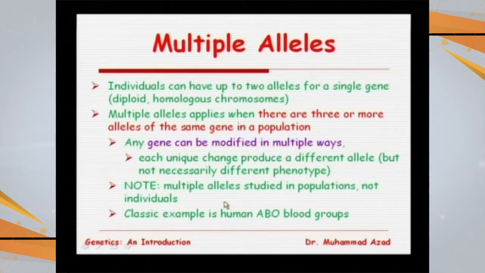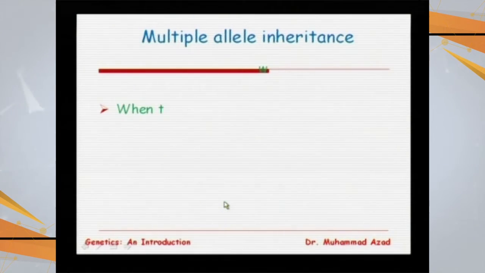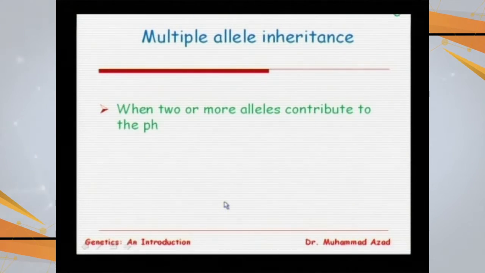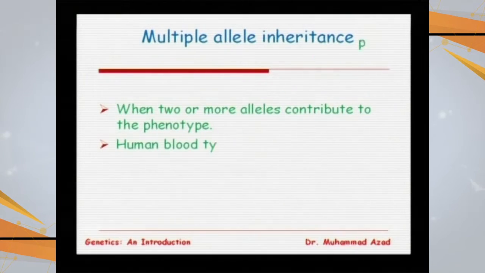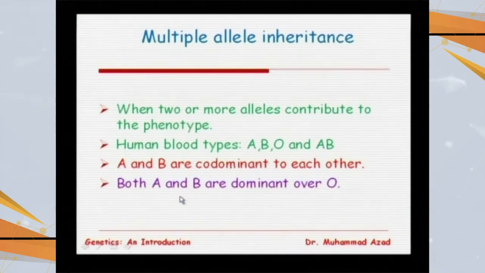So the classical example is our ABO blood group system. This is multiple allele inheritance, where more than two alleles are there, and in the case of human blood types there are three alleles. The A and B alleles are codominant to each other, so if both are present, both will show their effect. But both A and B alleles are completely dominant over the allele O.